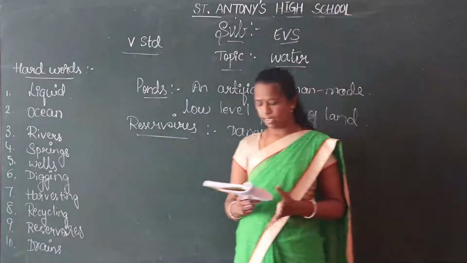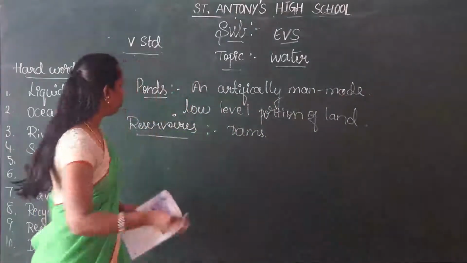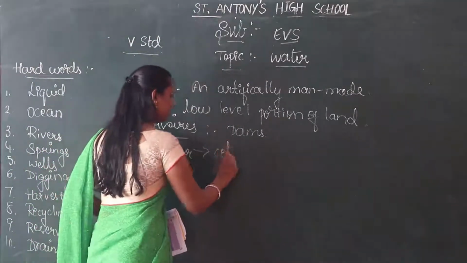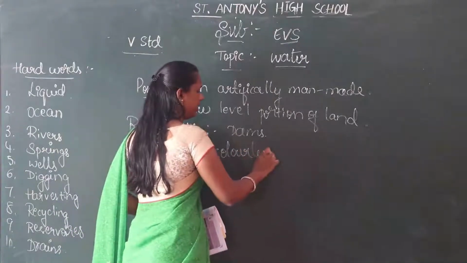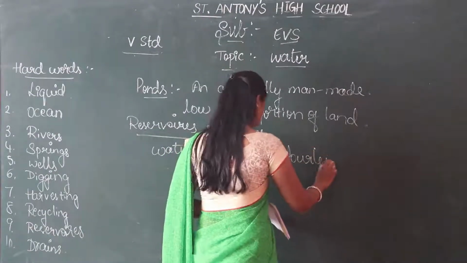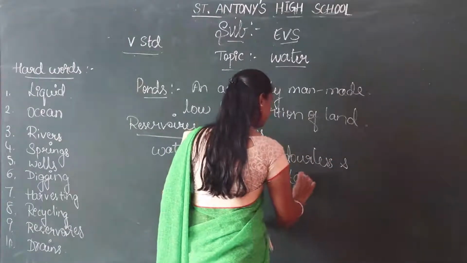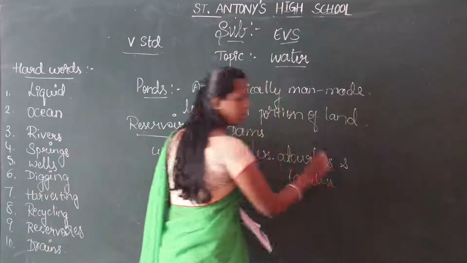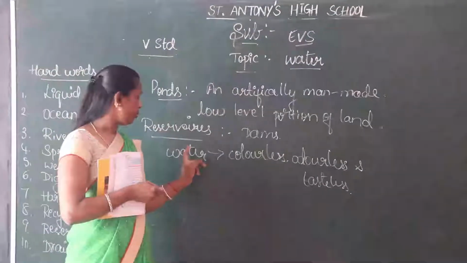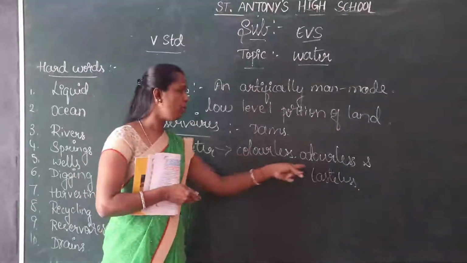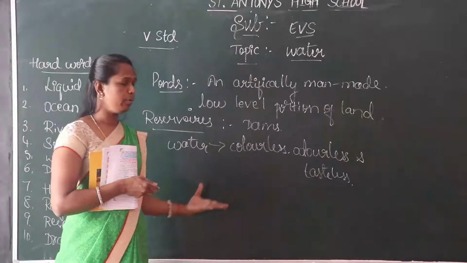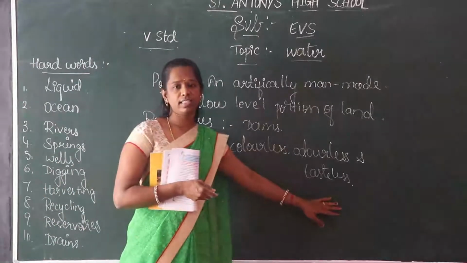Pure water is colorless, odorless and tasteless. So pure water has no color, colorless. Odor means what? Odor means smell. There is no smell for pure water. And tasteless means pure water has no taste.